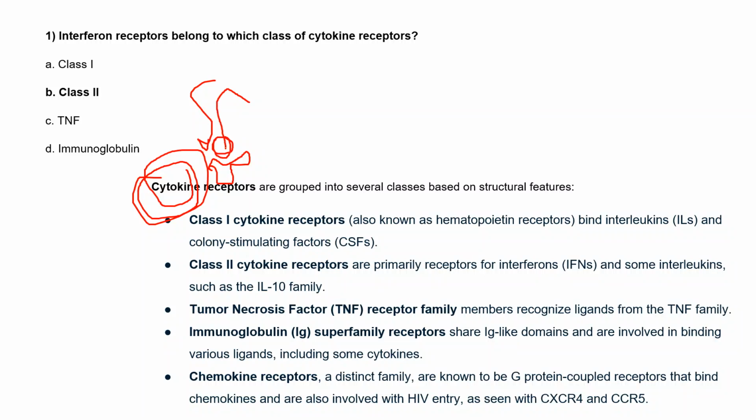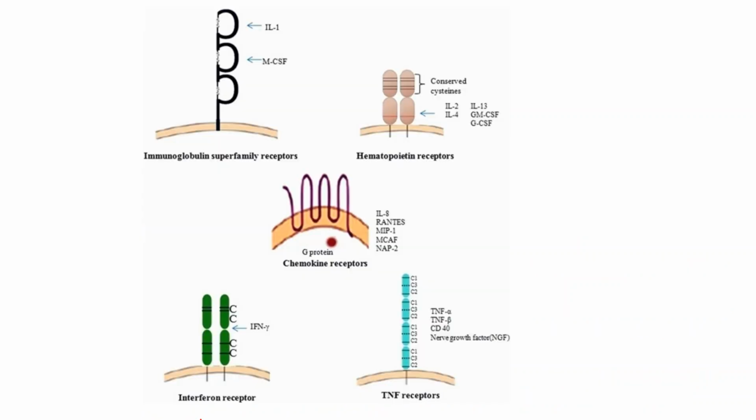Where the cytokine binds, we call that receptor a cytokine receptor. We divide them into different types, and basically there are five types of cytokine receptors: the immunoglobulin superfamily receptors, hematopoietin receptors, chemokine receptors, interferon receptors, and TNF receptors.